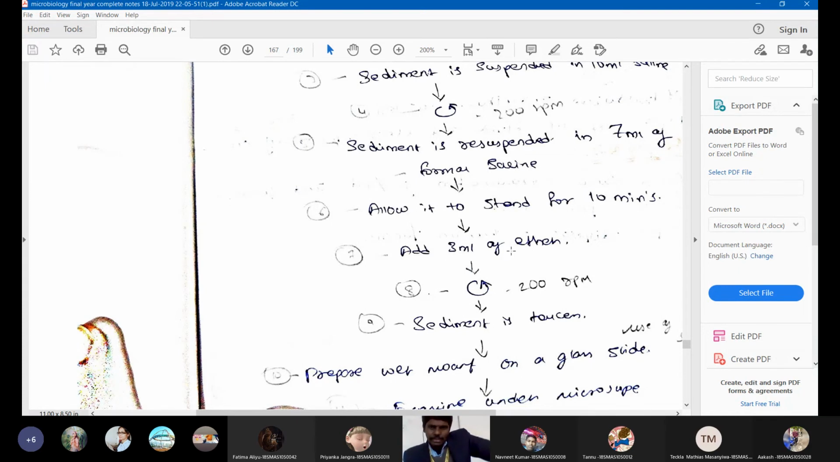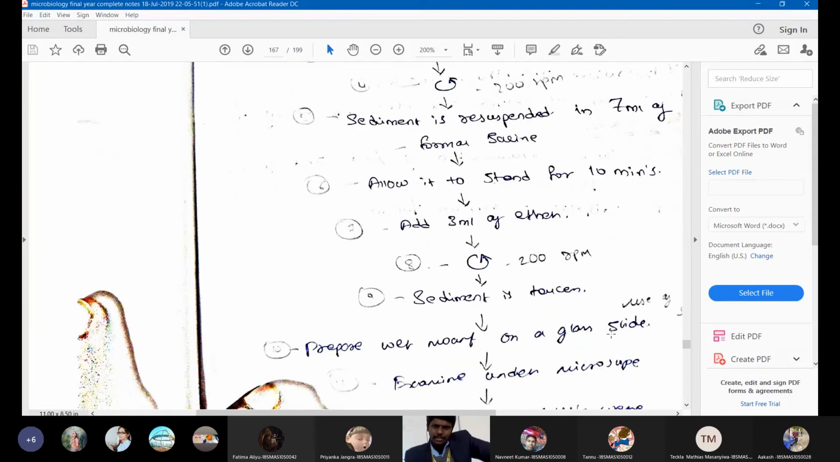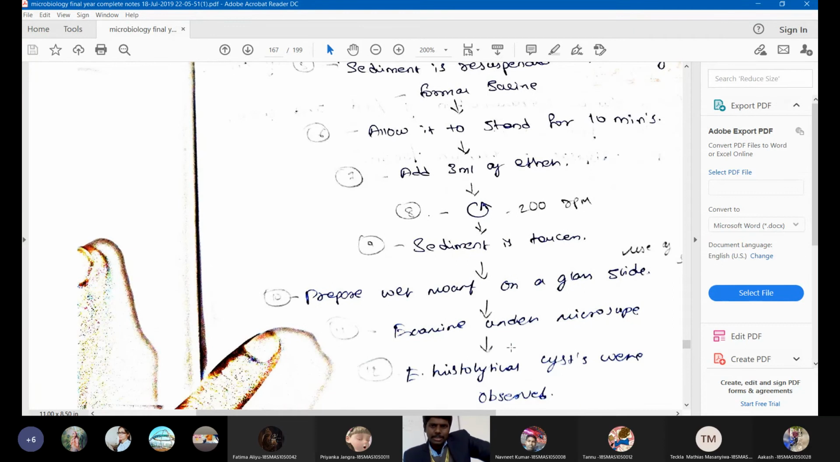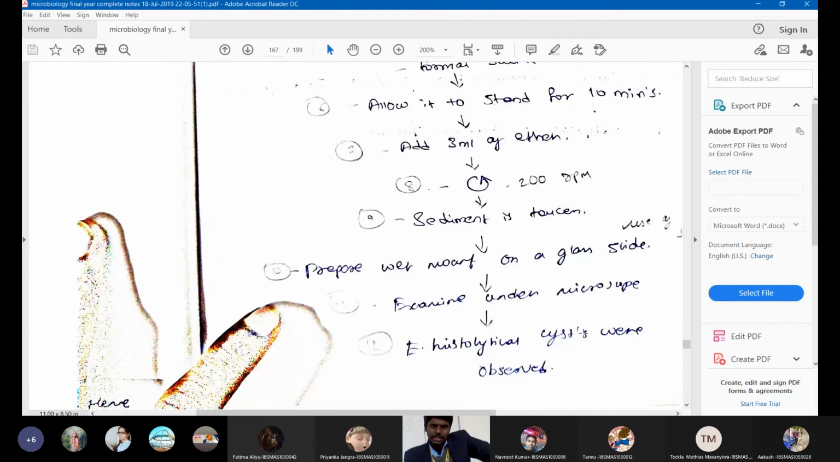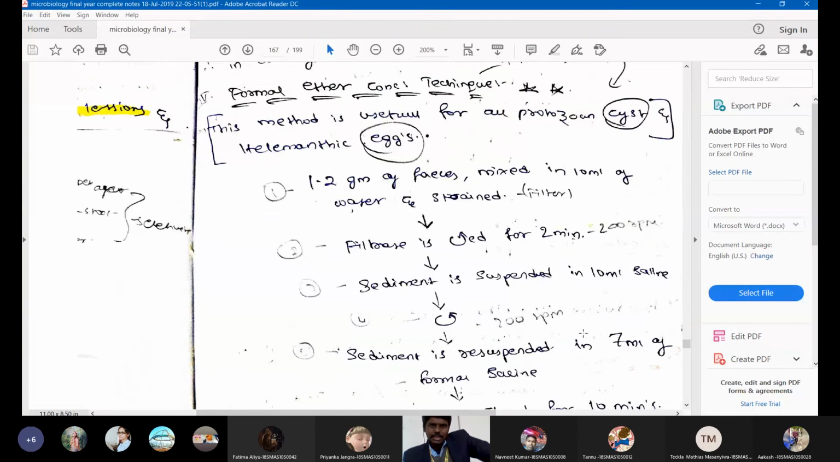After adding ether, centrifuge it again, then collect the sediment, make a smear on a glass slide with this sediment and observe under the microscope. You can happily see the cysts in the microscope. So this is the flotation technique. And this is called the formal ether concentration technique.